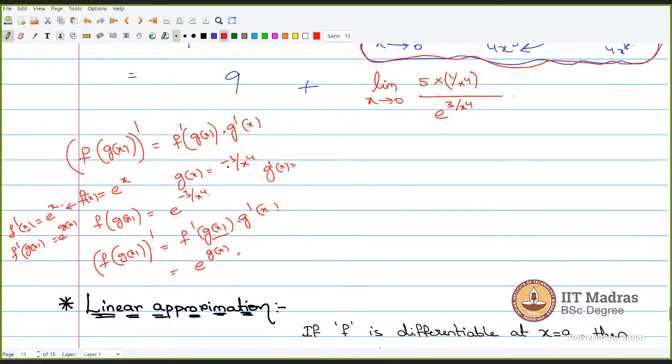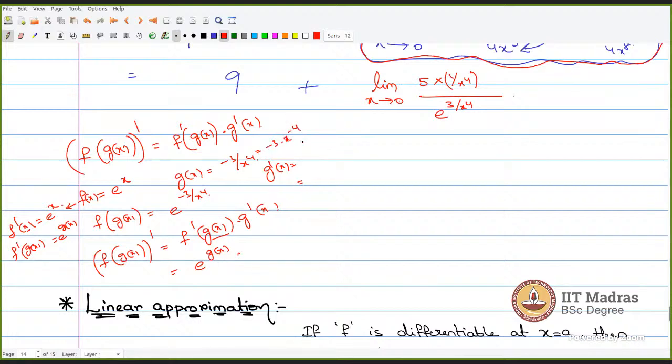You have g of x as minus 3 by x power 4, which is minus 3 times x power minus 4. Differentiation, not the integration. This is minus 3 times x power minus 4.